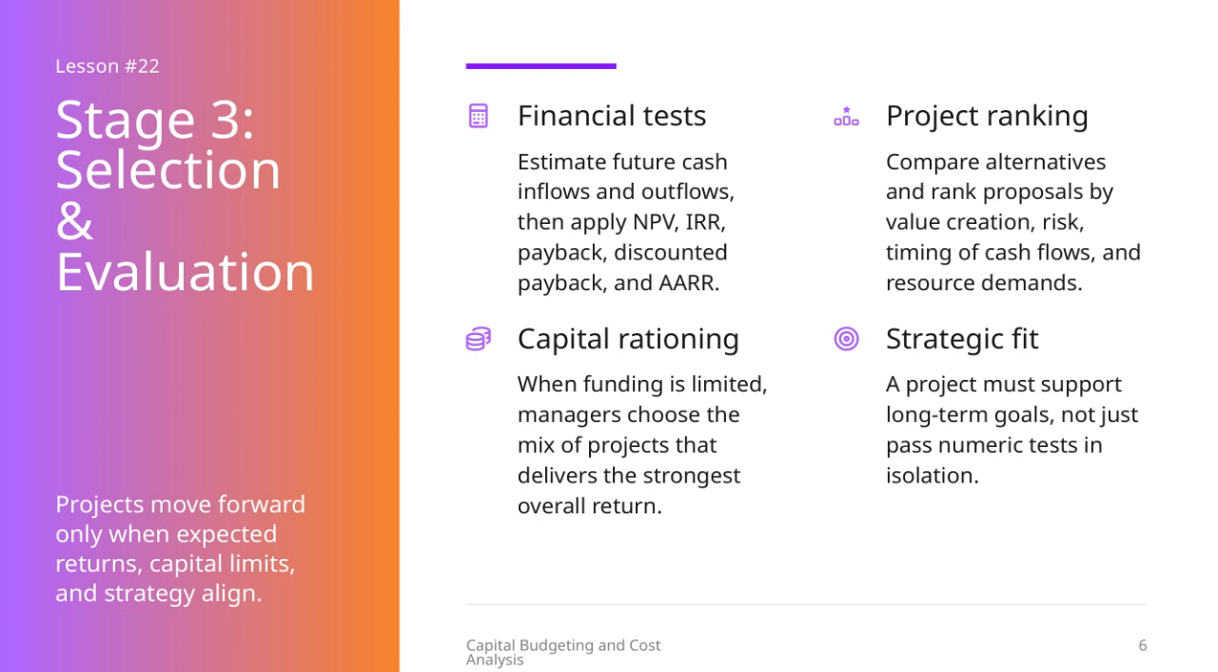Next, we rank projects by comparing alternatives based on value creation, risk, when cash flows occur, and the resources they demand. This helps us prioritize the most promising opportunities. Capital rationing comes into play when funding is limited. Managers must then select a combination of projects that collectively deliver the highest overall return.